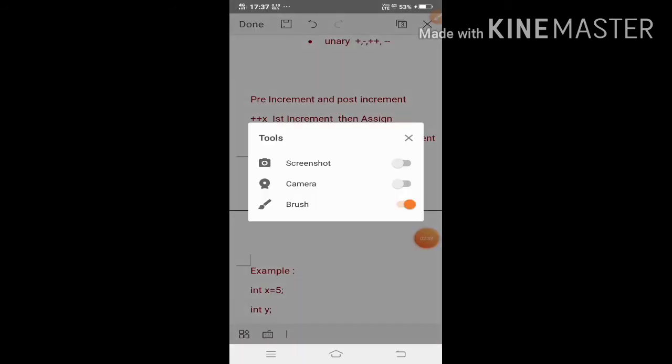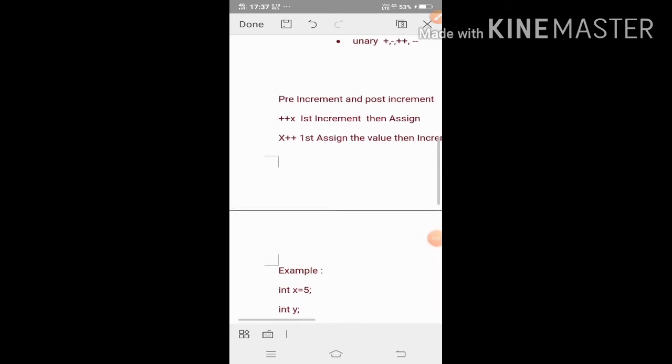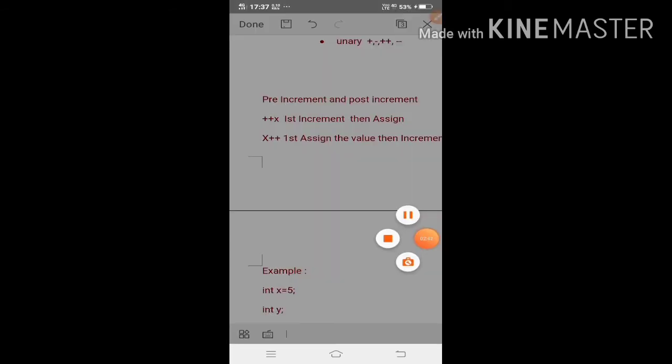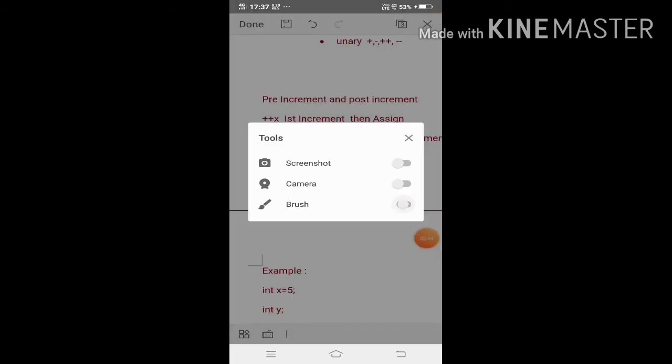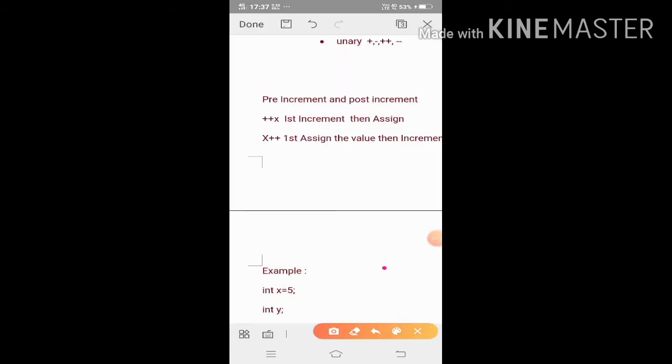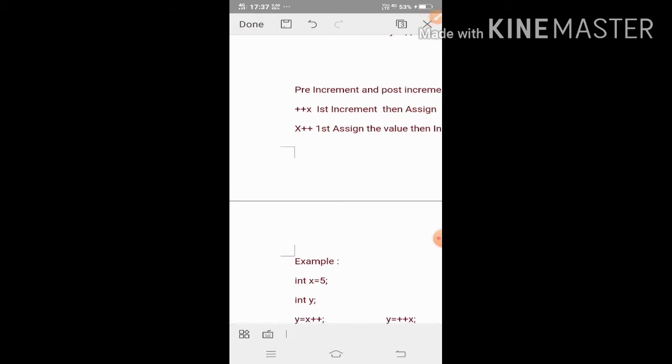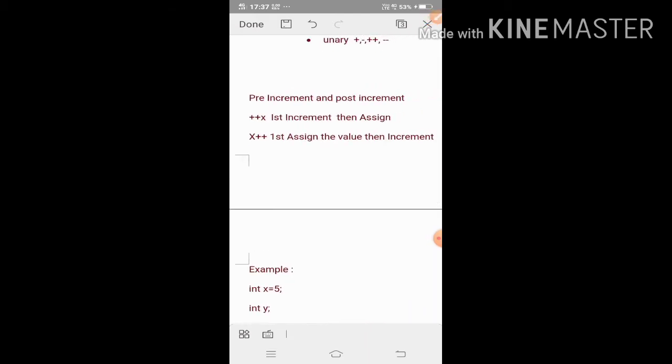Plus plus is called the increment operator, and minus minus is called the decrement operator. But there are two types of increment operator: one is pre-increment and another is post-increment.